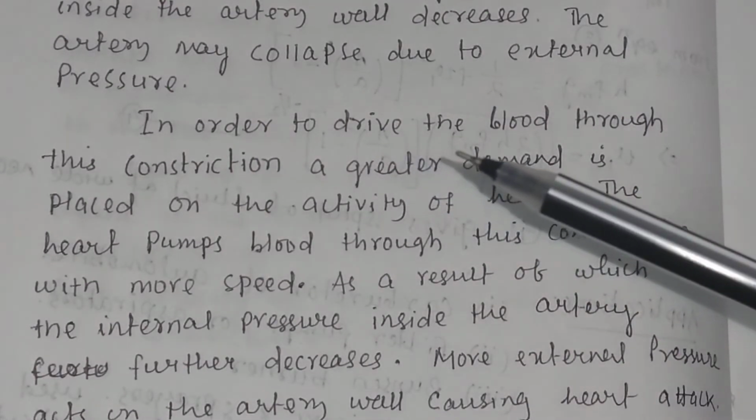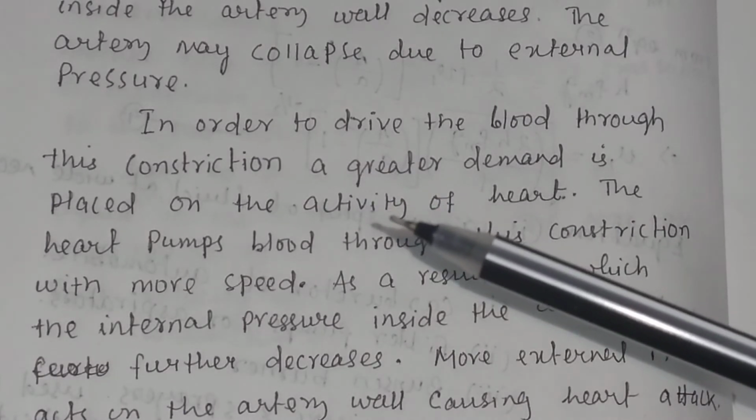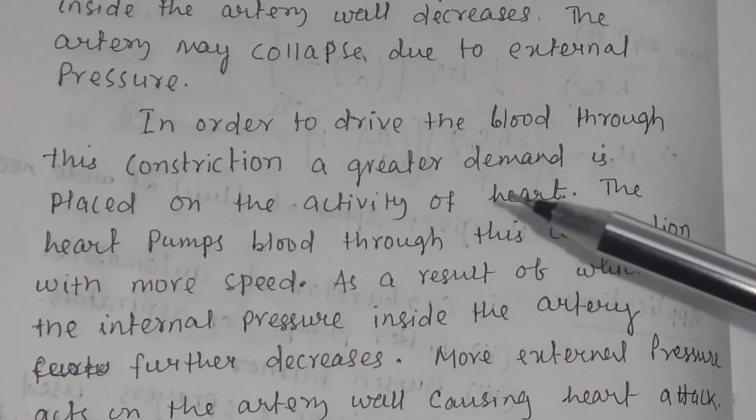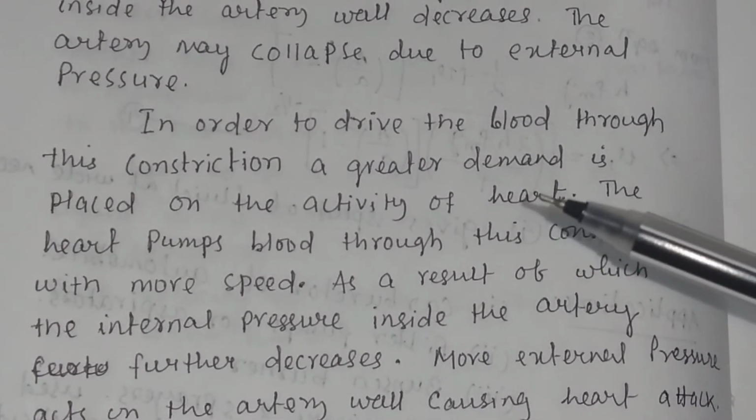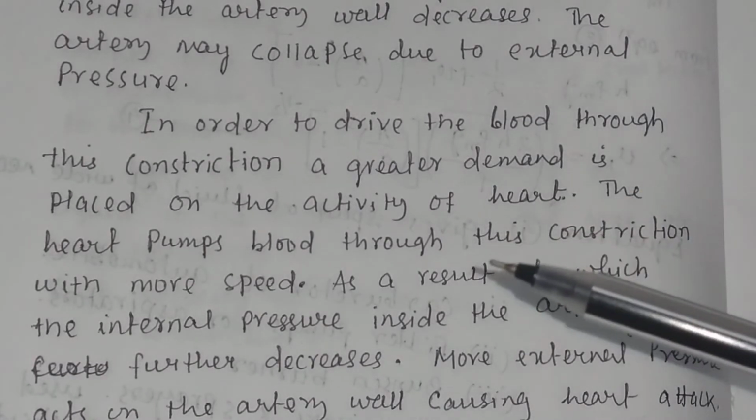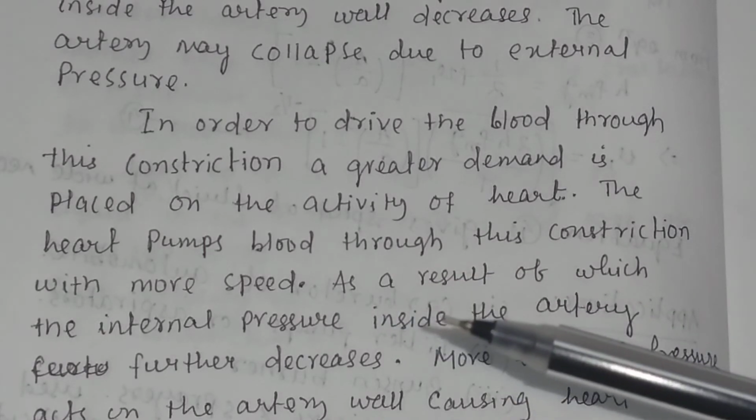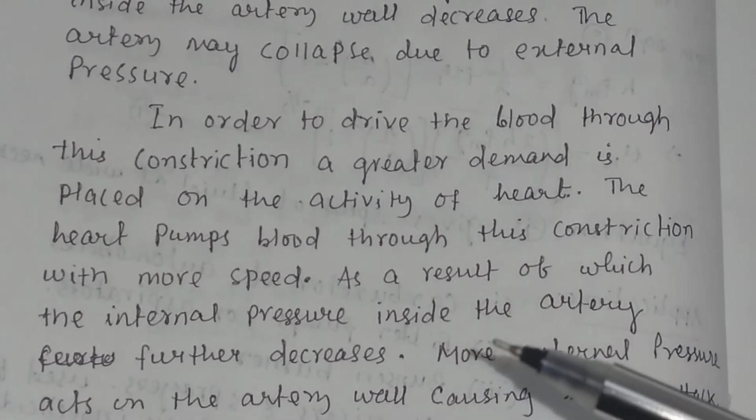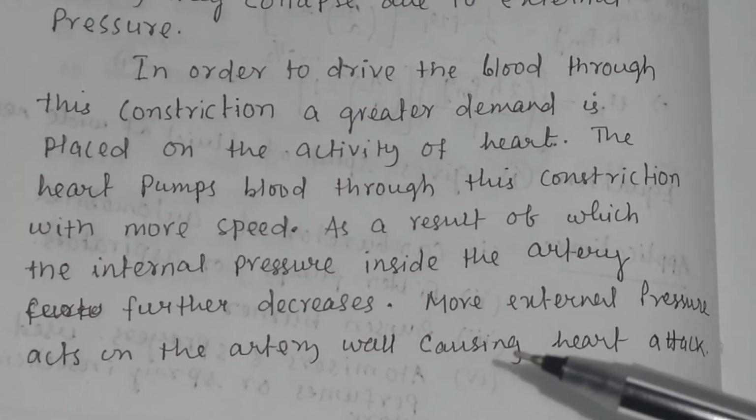In order to drive the blood through this constriction, a greater demand is placed on the activity of the heart. That means the heart will beat more. There will be more beating of the heart. So the heart pumps blood through this constriction with more speed, as a result of which the internal pressure inside the artery further decreases. So more external pressure acts on the artery wall and there may be heart attack.